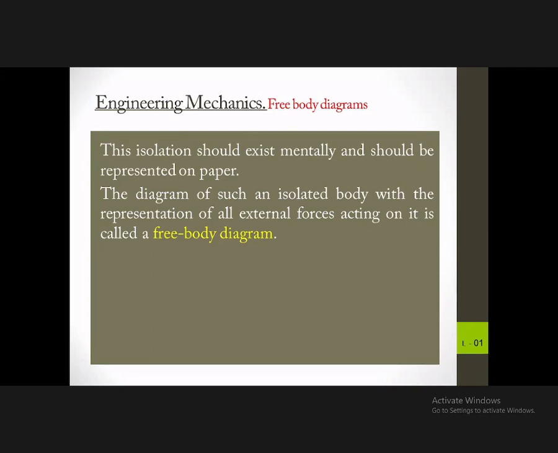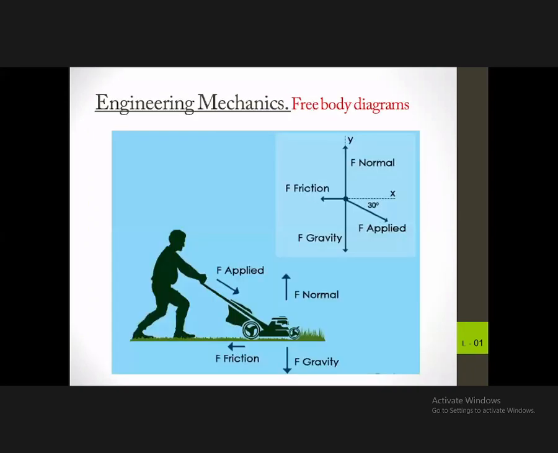Here I gave you an example. As you can see, a man is working on a lawn mower. He cuts grass using the machine.